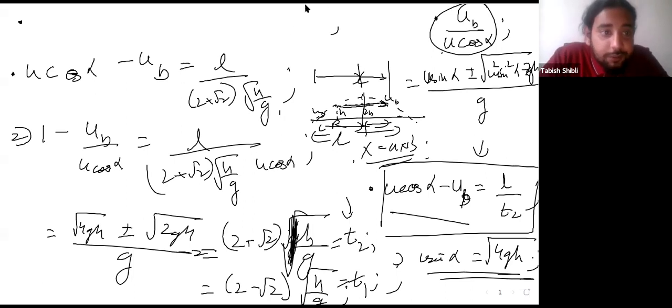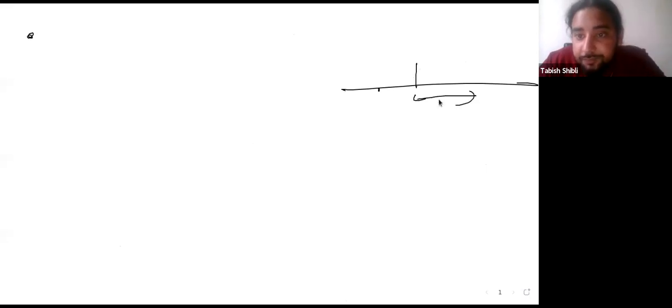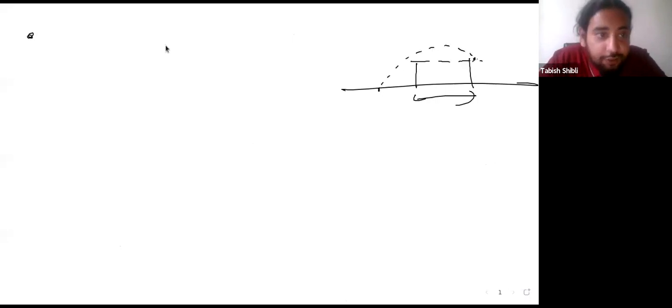Okay, so one thing we can do is say that the horizontal distance the bird is traveling, the time it takes to travel this distance, is essentially the same time it takes for you to reach here. Essentially saying that v t2, so v being ub, t2 is equal to u cos alpha.